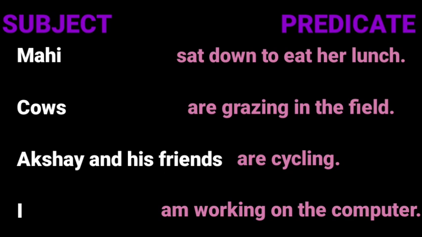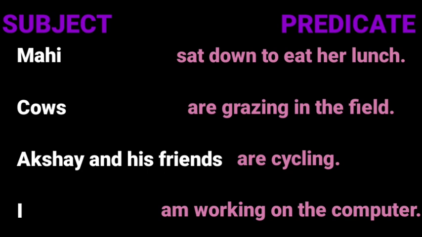Let us understand better with the help of some examples. For example, Mahi sat down to eat her lunch. In this sentence, where is the subject and where is the predicate? Who sat down to eat her lunch? The answer will be Mahi. So, Mahi is the subject and the rest of the sentence will be the predicate. Next is, cows are grazing in the field. Here, where is the subject? Cows. And where is the predicate? Are grazing in the field.